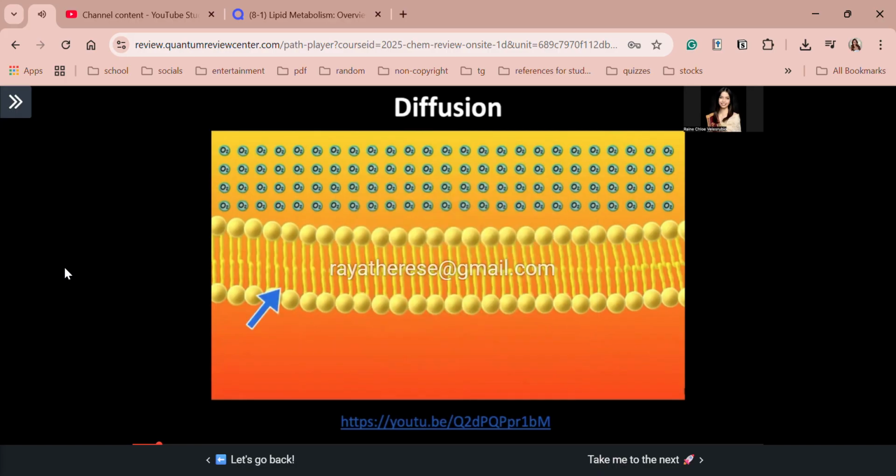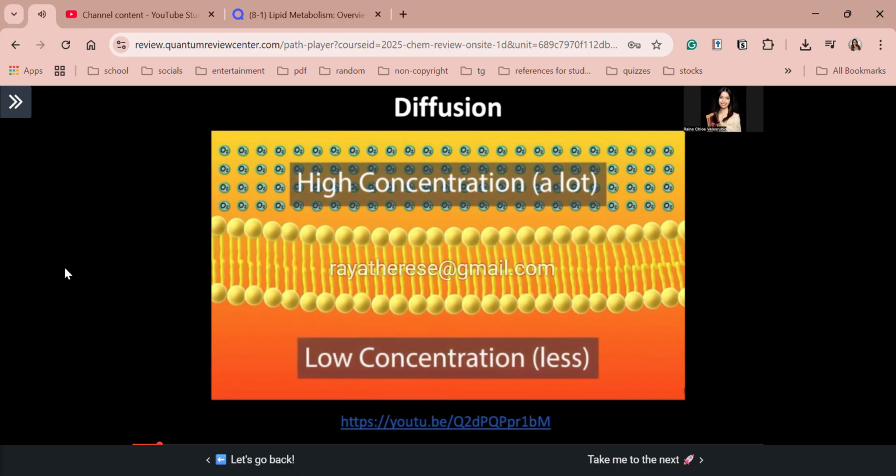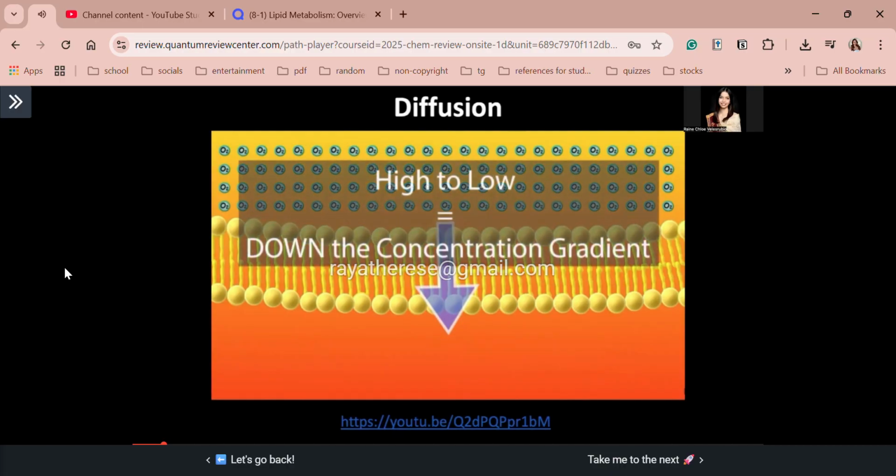Notice that we have a high concentration of oxygen on one side of the membrane and a low concentration on the other side. I'm going to give you a second to think about this question. Which direction will the oxygen move? Make a hypothesis. If you said that it will move down toward the low concentration area, you are correct. Overall, molecules move from areas of high concentration to areas of low concentration. Another way to say this is that they move down their concentration gradient.